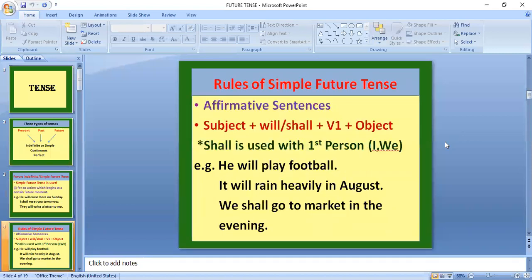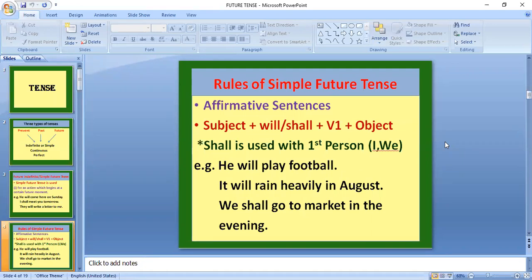Affirmative sentences. The rule of simple future tense in affirmative sentences: the sentence formation is subject plus will or shall plus V1 plus object. Shall is used with the first person, for example, I or we, and will is used with the second and third person in normal sentences.